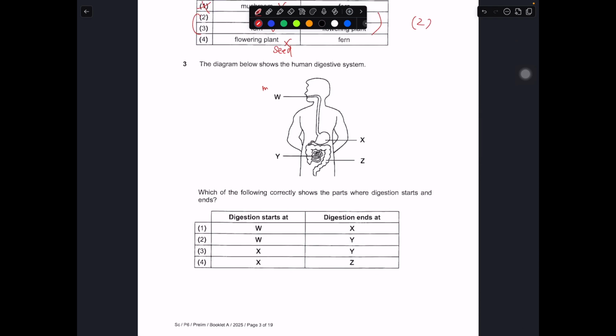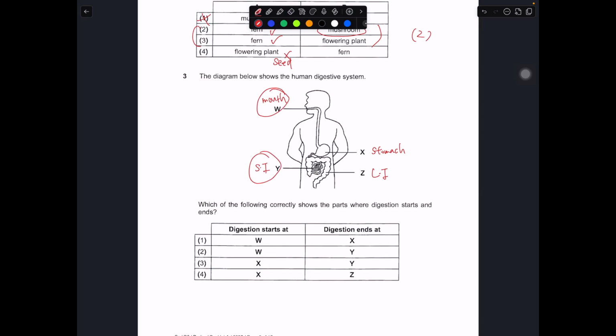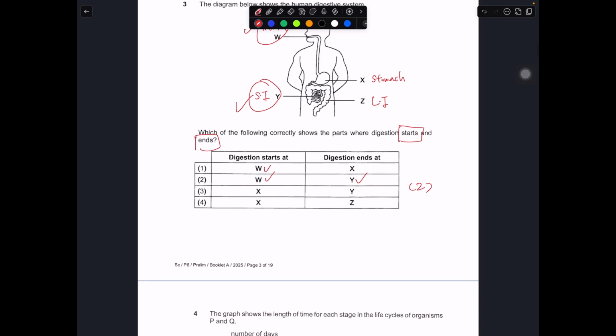So the diagram below shows the human digestive system. So let's label them. This is mouth, this is stomach, this is large intestine, this is small intestine. Which incorrectly shows the part where digestion starts and ends? Okay, so over here pretty straightforward. Digestion starts at mouth, ends at small intestine. So W and Y. So answer is number 2. Okay, for 3 is 2. So let's move on to the next portion.